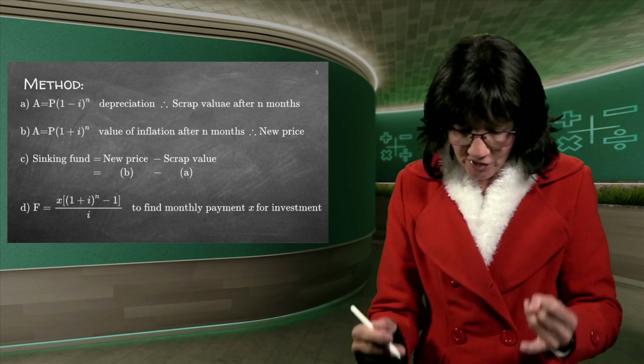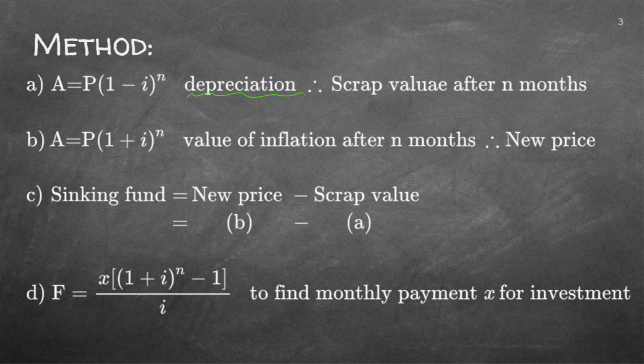They test firstly, your depreciation. You see it's the minus formula, which you know, you learned it in grade 11. And then it's the inflation for the new price. So that's also the A formula, just with the plus. That's your inflation rate. And then if I now subtract the two from one another, those two answers, A and B, I will know how much money I need after that certain time period. And that amount of money, I now use my F formula. Why the F formula? I want to invest now monthly. It's got nothing to do with the loan, a P formula. So I want to invest monthly, but I need to know how much to invest.